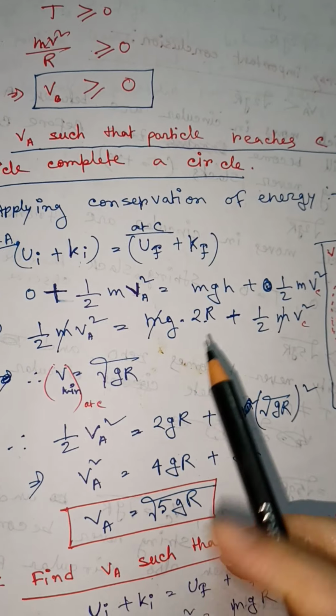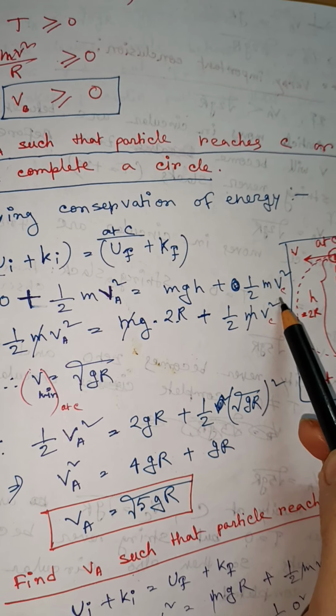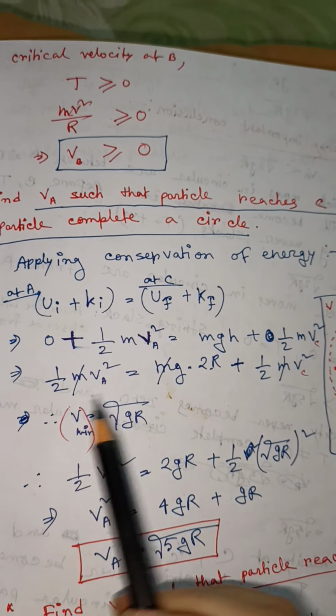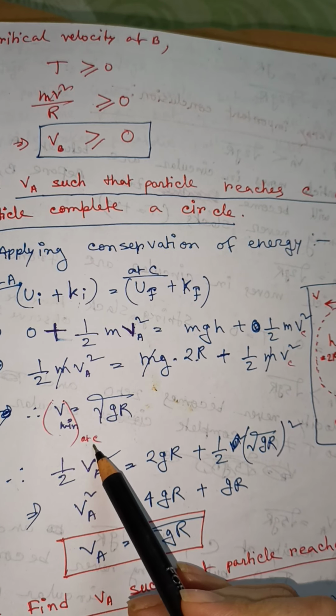So it is m g 2r plus half m VC square, because VC is the velocity at point C.